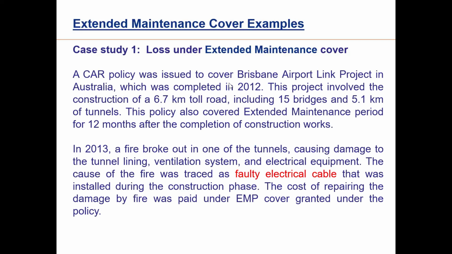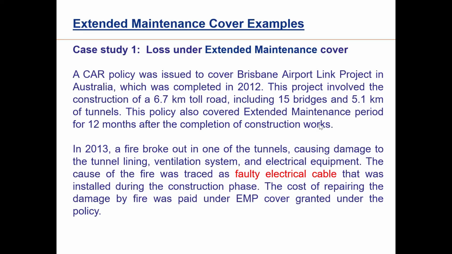A CAR policy was issued to cover the Brisbane Airport Link project in Australia, which was completed in 2012. This project involved construction of a 6.7 kilometer toll road. So it was a road construction project. It included 15 bridges and a 5.1 kilometer tunnel. This policy also covered the extended maintenance period for 12 months after completion of construction work.